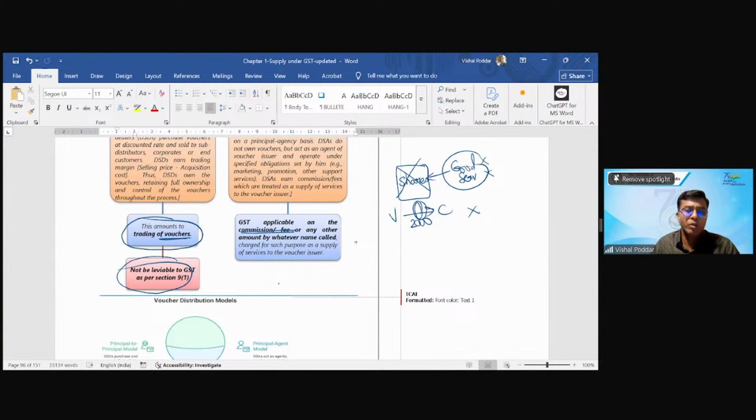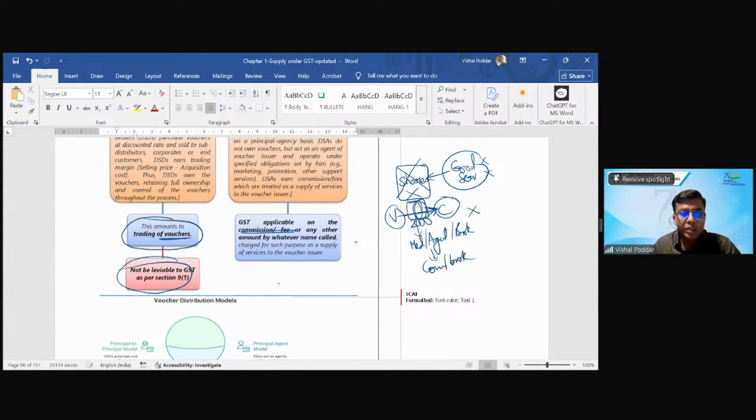Now, in this particular case, again, my shares are getting sold to Chitra, but it is getting sold through a person who is acting as a mediator, as an agent, as a broker, whatever name you call. And for helping me do this transaction, the person is charging its commission or brokerage.